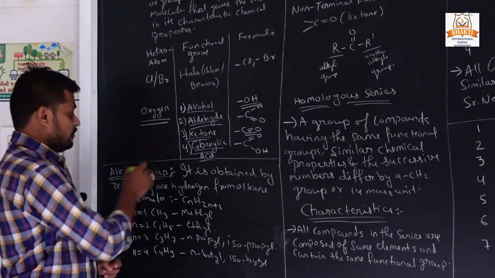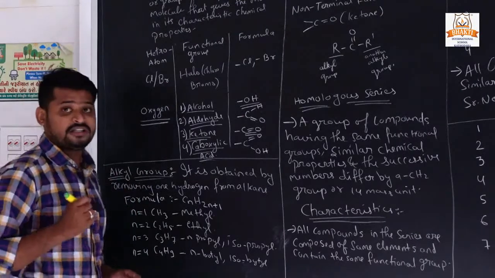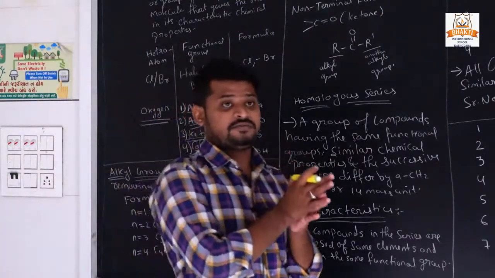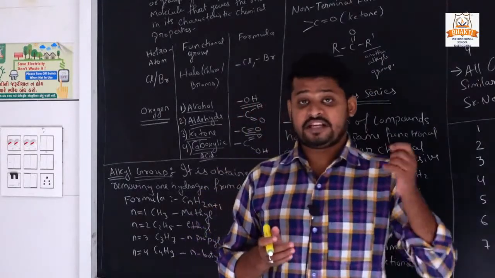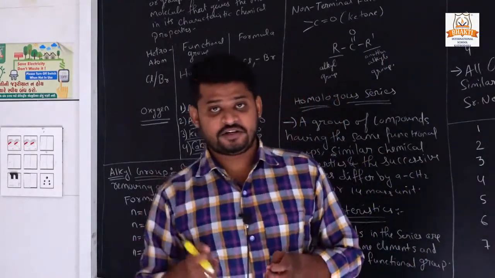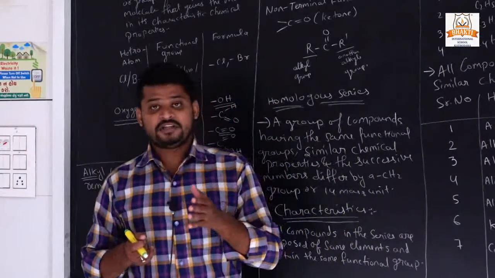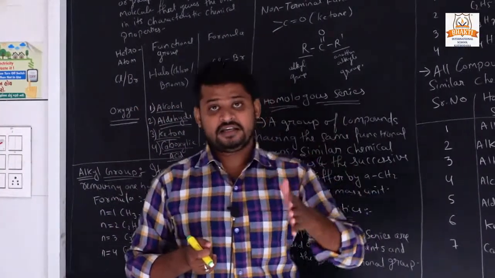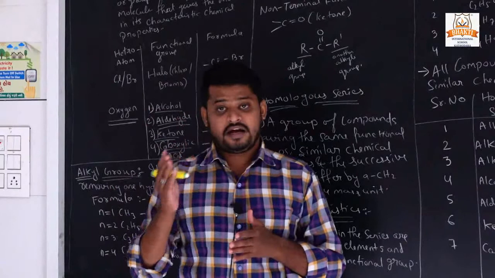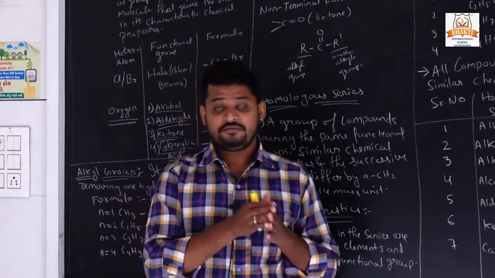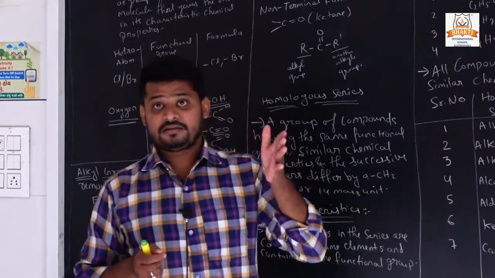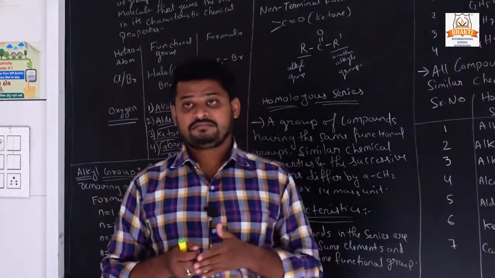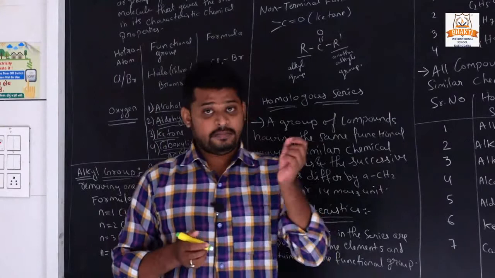So we will study the alkyl group. What is an alkyl group? In the previous video we studied hydrocarbons, saturated and unsaturated, in which we already studied alkane, alkene and alkyne. What is alkane? If there is one carbon, it is called meth.